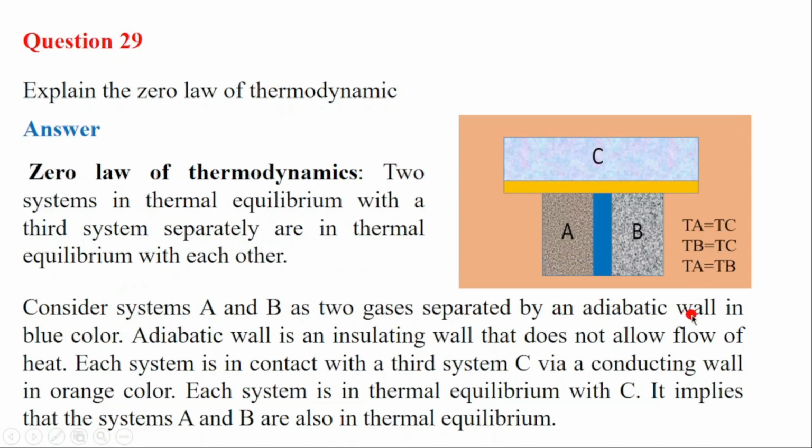And this means that the temperature in A will be equal to the temperature in C. The temperature in B will be equal to the temperature in C. Also, temperature A will be equal to temperature B because A will be in thermal equilibrium with B. That's what the zero law of thermodynamics says.